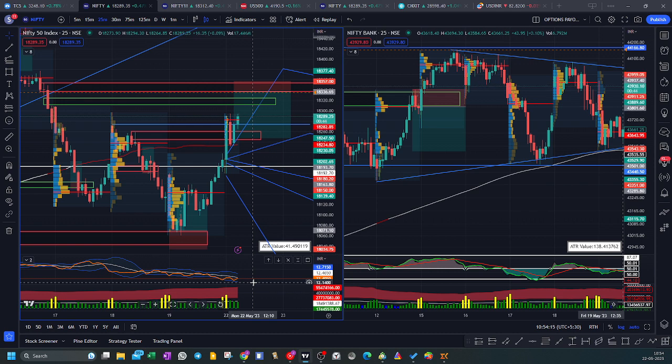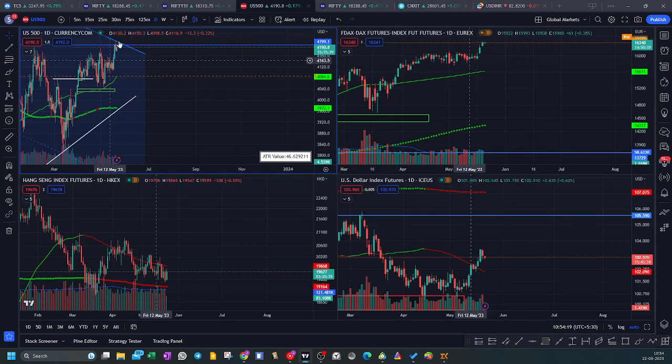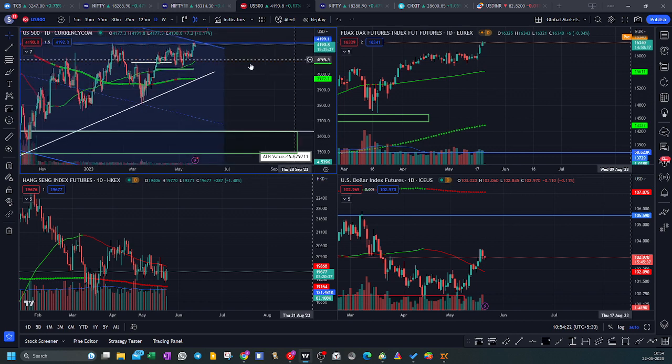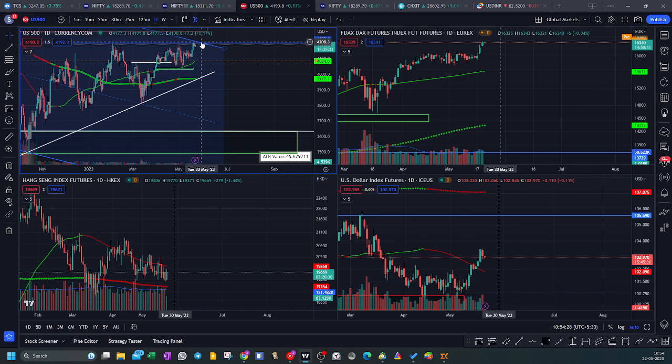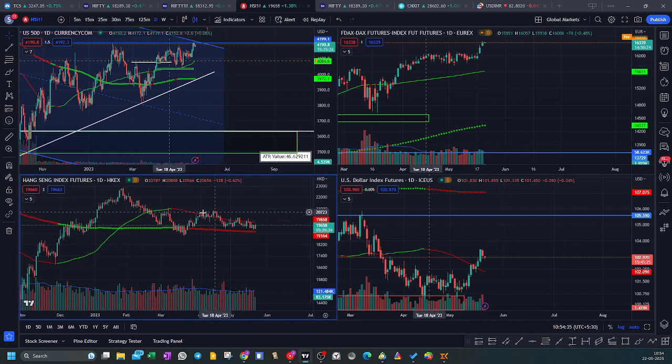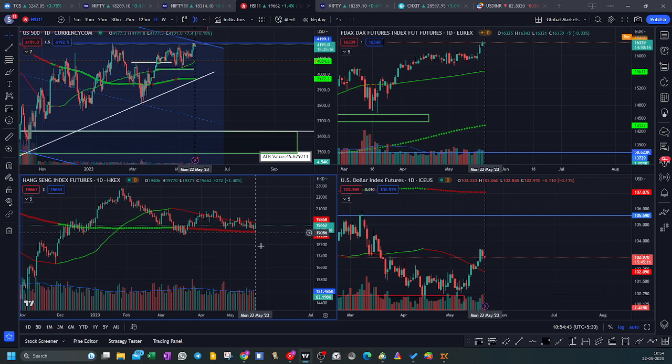And US is on the upward movement, as we can see very evidently that the market is moving with a significant momentum. So this consolidation has broken out and the market has started trending again on the upside. DAX is trending very strongly, very aggressively. Asian market is still consolidating in a very tight range. It has been almost 4 months since the market consolidation has been there. So we might see a capitulation move on either side.